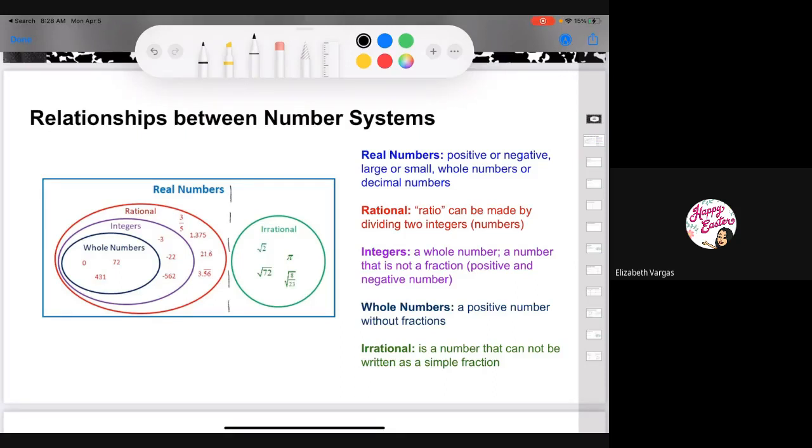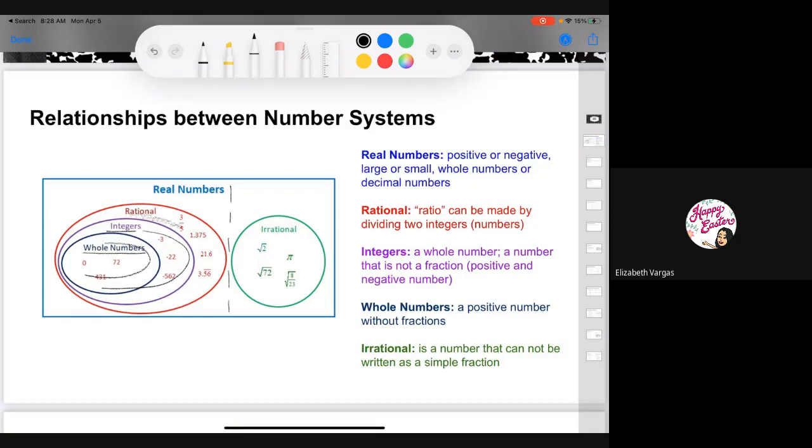Whenever you get into rational numbers, then you get into integers and whole numbers. Whole numbers exist first, and whole numbers are basically positive numbers. Then you get integers. Integers include everything that's in the whole number section. So an integer is basically a whole number or a number that is not a fraction. It can be positive or negative.